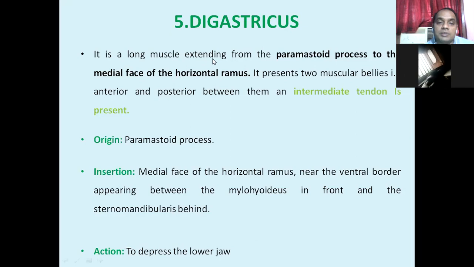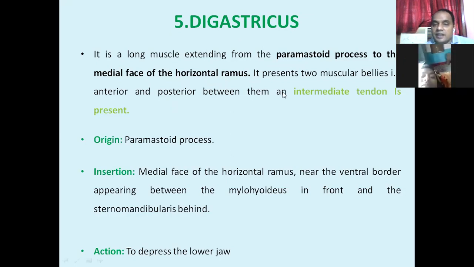It is a long muscle extending from the paramastoid process to the medial face of the horizontal ramus. You remember the paramastoid process is in the occipital bone. So this muscle arises from the medial face of the paramastoid process and goes to the medial face of the horizontal ramus. It presents two muscular valleys, the anterior and posterior valley.